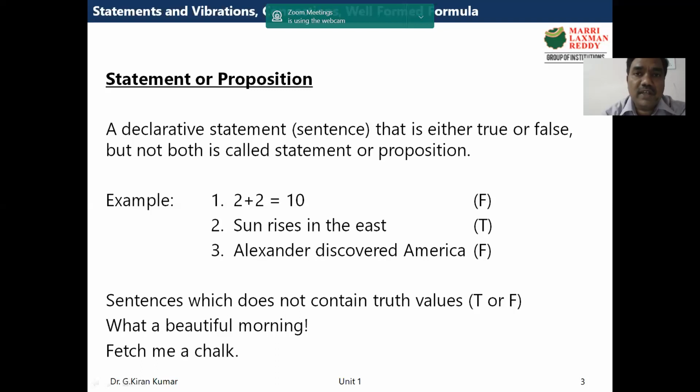Or similarly, fetch me a chalk, statements which involve commands, are not propositions. Or get me a glass of water. All these cannot come under propositions. So this is about what a statement or a proposition is, and examples.